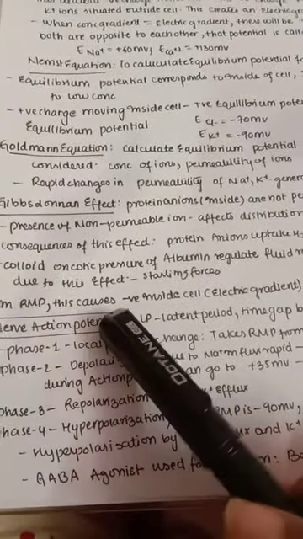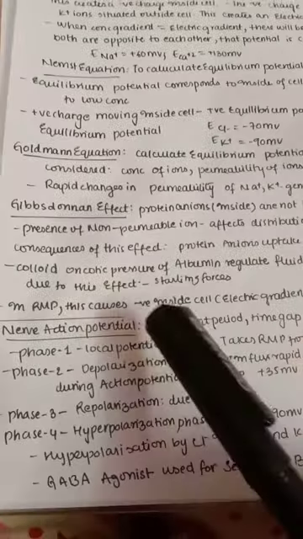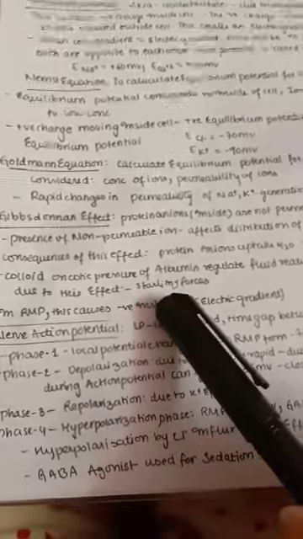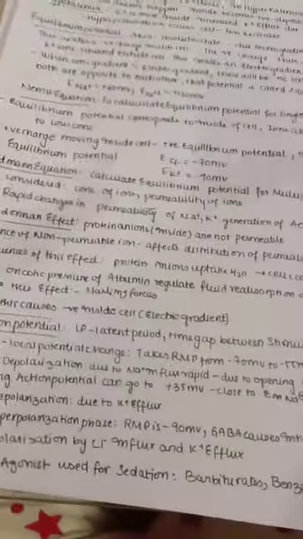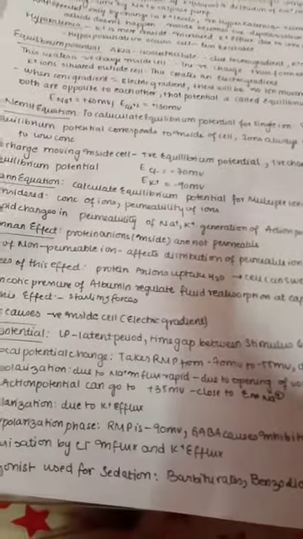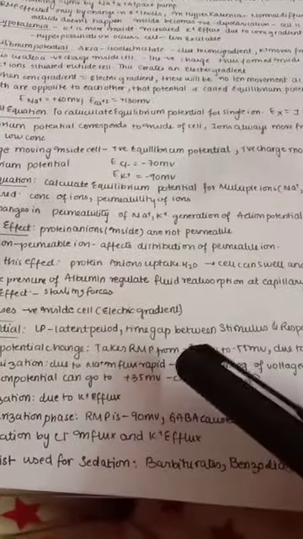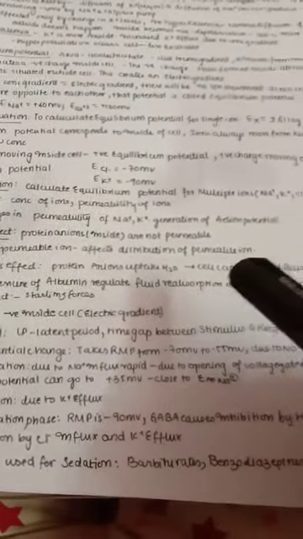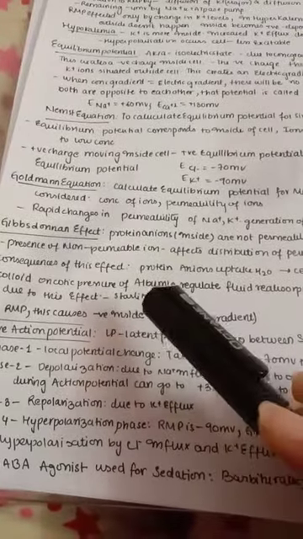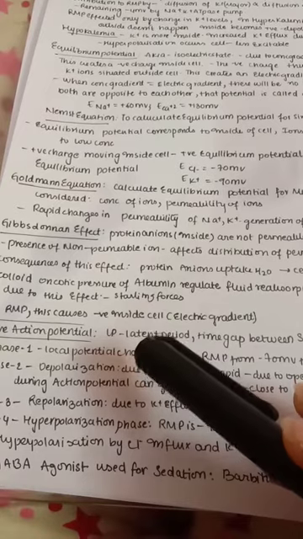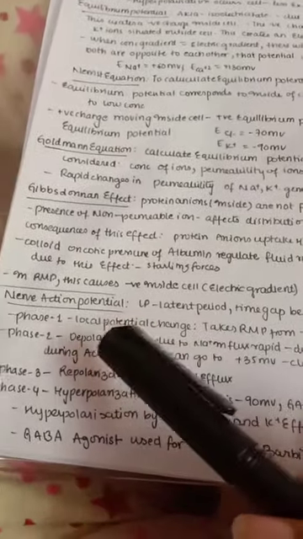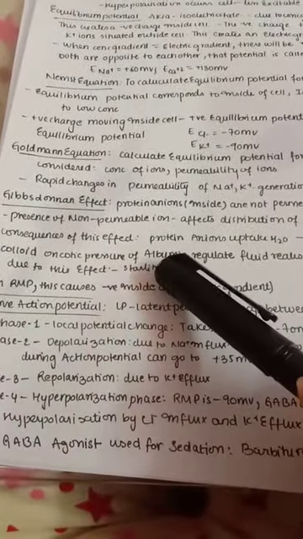The colloid oncotic pressure of albumin mainly regulates the fluid resorption at capillary level due to this effect, that is by Starling forces. Proteins are negatively charged, so they attract the positively charged sodium. When the sodium comes, water comes, so this leads to swelling, but this is prevented by our sodium potassium ATPase. This is a complete overview summary of this. One example of such a protein is albumin, which is creating an oncotic pressure, a negative charge inside, and this is also called Starling forces.